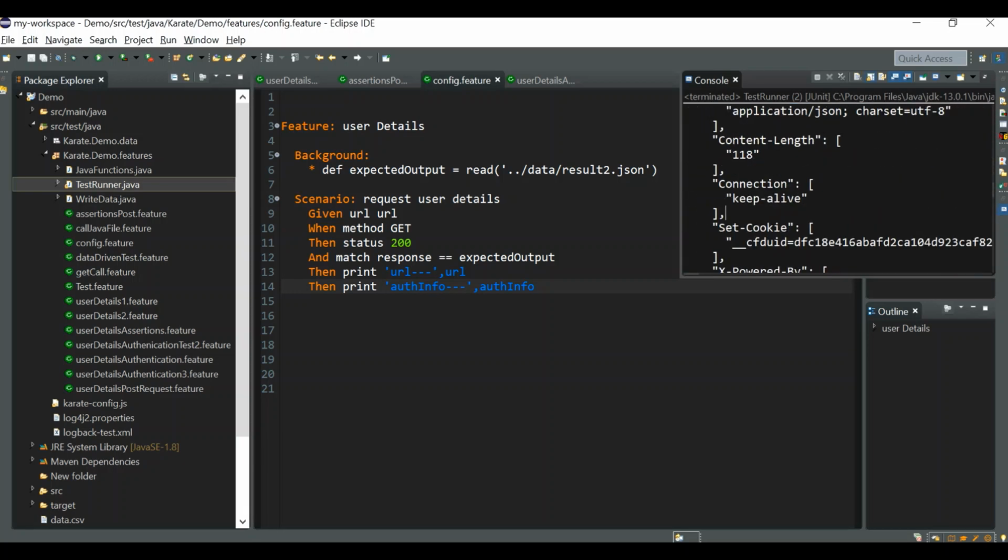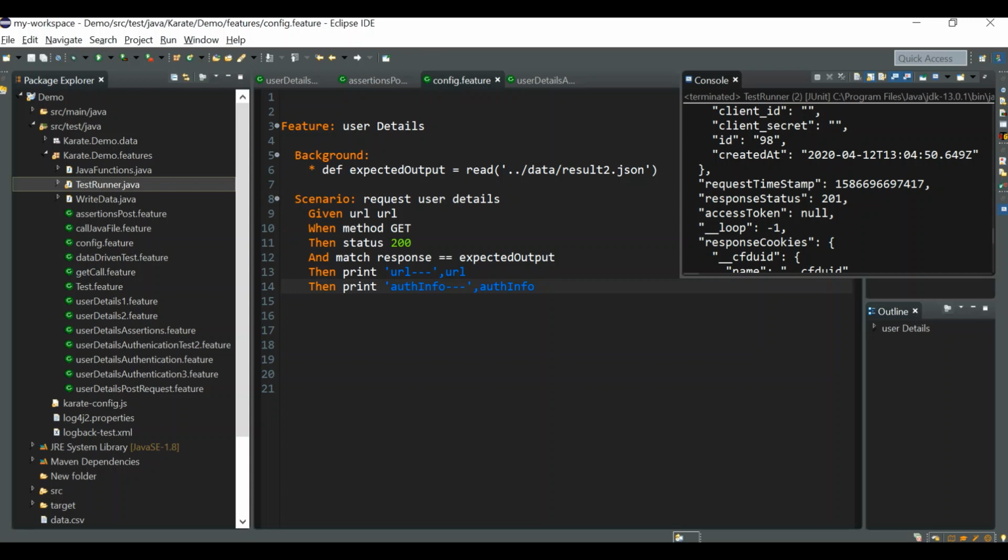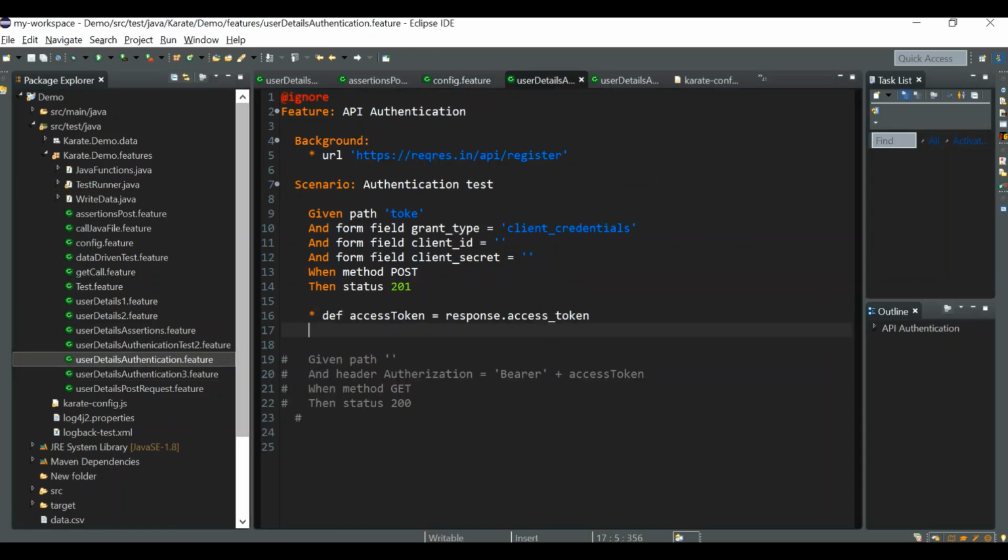And if you go to the access token, it is null because, as you know, in the user details authentication we are giving some dummy data. So of course it will not be giving any valid data, right? For our testing purpose, let me give some valid value for the access token, something alphanumeric, right? So let me give some value like this, and now we'll print out the value of access token.